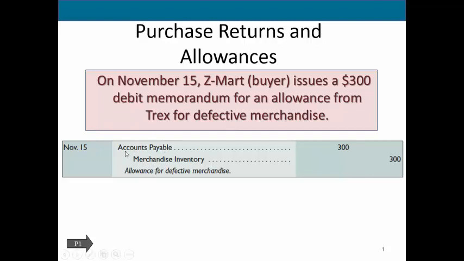So in this case, we had an accounts payable, meaning we owed someone. Now, because part of what they sent us is defective, they're saying, you know what, just keep it. We'll give you an allowance for that portion, so you no longer owe us for those $300. So we reduce the accounts payable. Then we also need to reduce our merchandise inventory. Just because we're not going to use this inventory doesn't mean that we just ignore it. We have to look at the fact that this inventory that we still have no longer cost us that portion of the amount. So we need to reduce our inventory by $300.